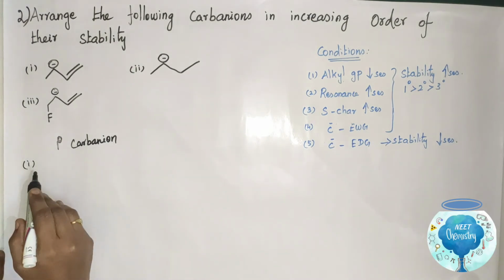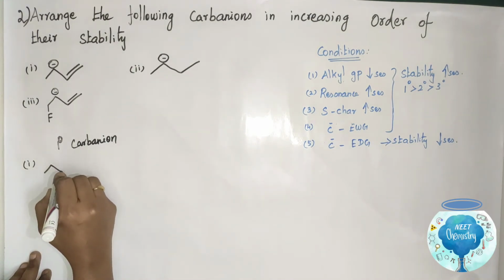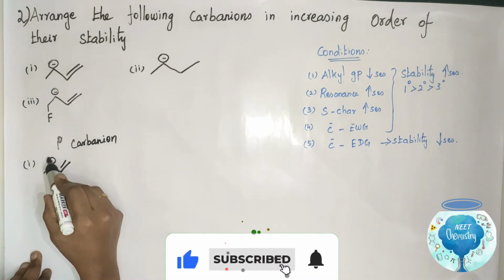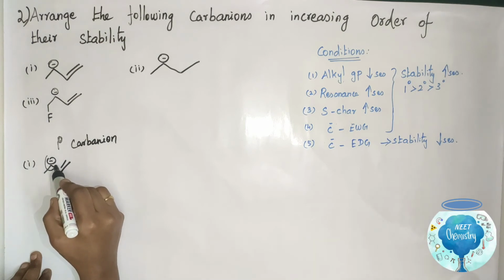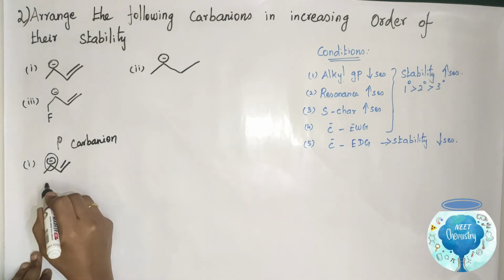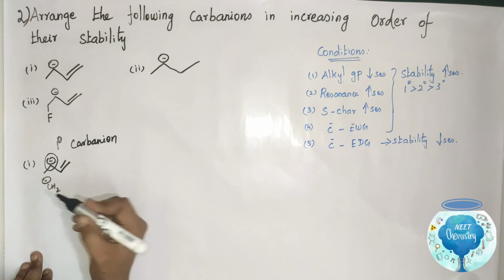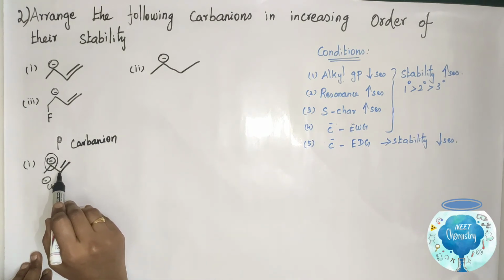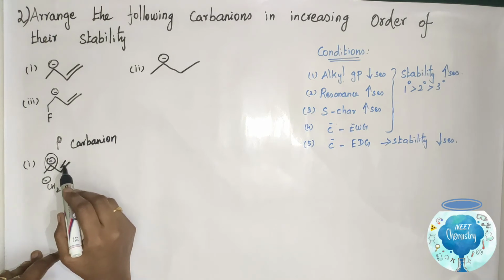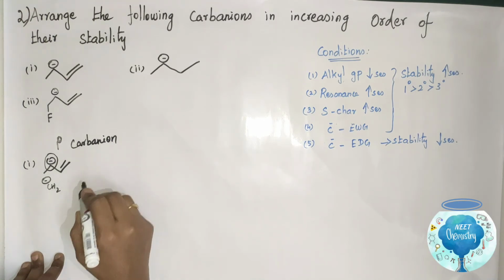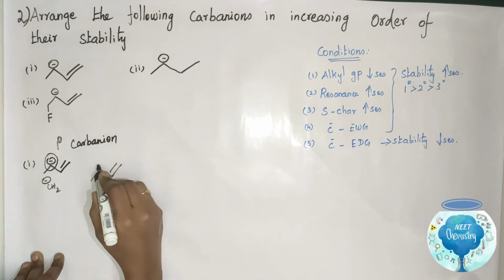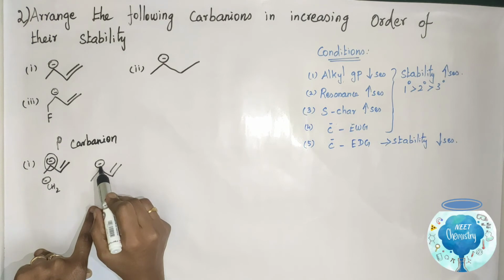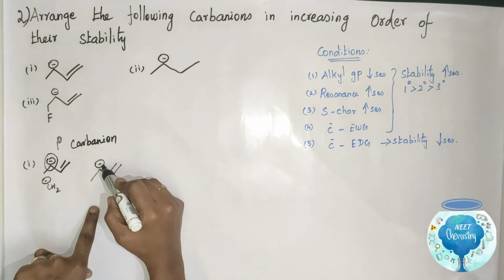Now we explain option 1. It contains a primary carbanion, the primary CH2 minus. It is adjacent to a double bond, so it shows resonance.